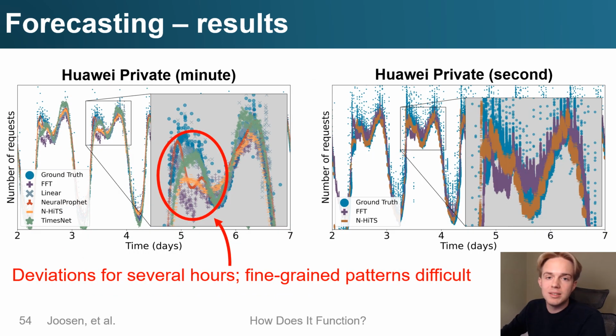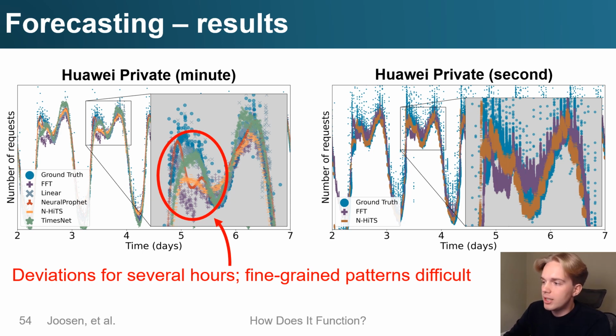So if we visualize the data from the table, then we can see that for per-minute data, most methods tend to approximate the large-scale trends relatively well. But if we zoom in, we can see that fine-grained patterns are predicted much less accurately, and we do still actually have deviations of several hours from ground truth, which is not really acceptable in our use case. For per second data, many models actually have difficulties to train at all because they run into out-of-memory issues, or they simply have a prohibitively long training time.